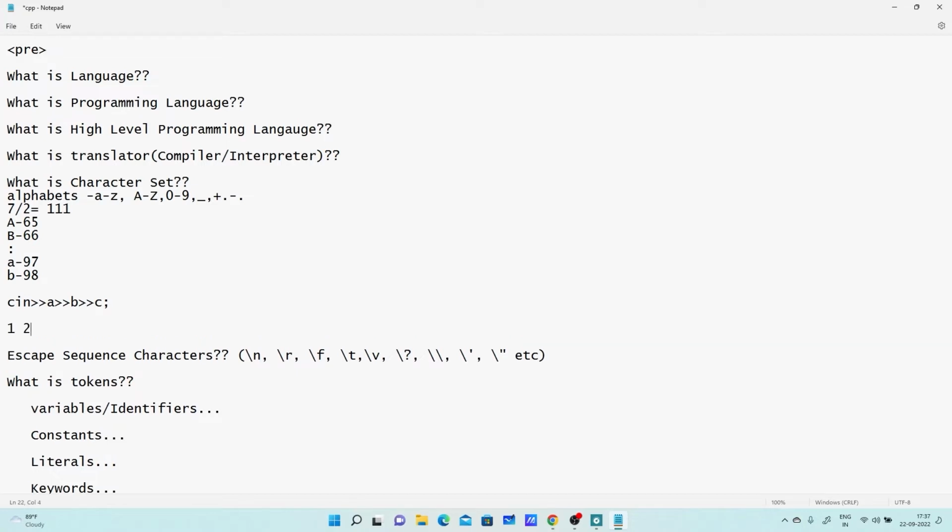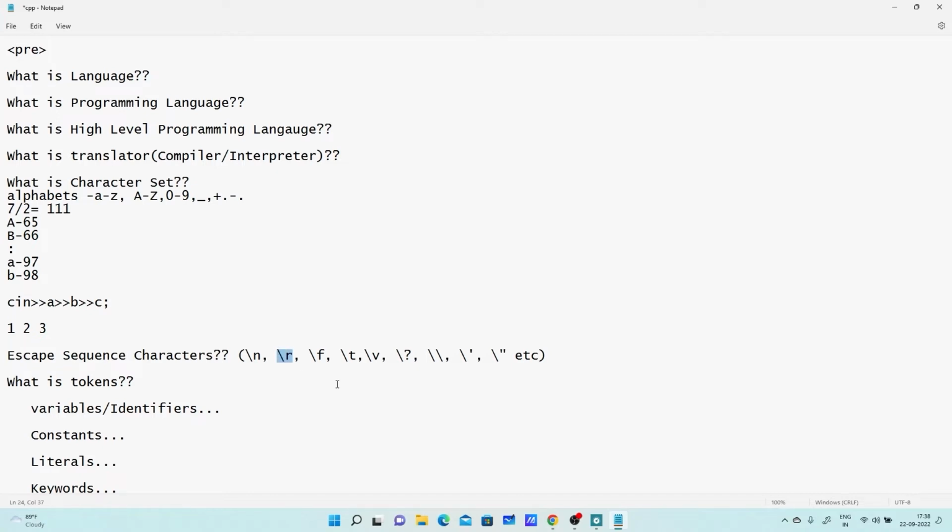I am saying here 1 space 2 space 3. Right now the cursor is blinking near 3, right? Now this slash r, this carriage return, will help to read the number, and it will send the cursor implicitly below 1. So it will read the first number, then the second number, and then the third number. That is how this slash r is helping the cin statement to read the input.